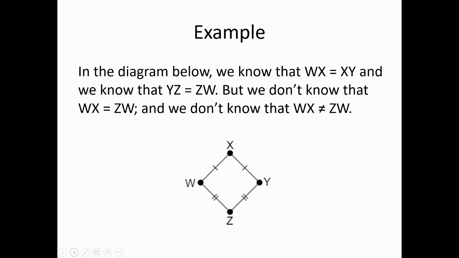Notice that we also have hash marks as well. And that's really what I want to discuss here. So WX and XY have the same number of hash marks. So the diagram says that they are equal. We know that this is true. Likewise, WZ and ZY have the same number of hash marks, so we know that they are equal. But do we know that WX is not equal to WZ? Okay, absolutely not. A different number of hash marks does not imply a difference of length.